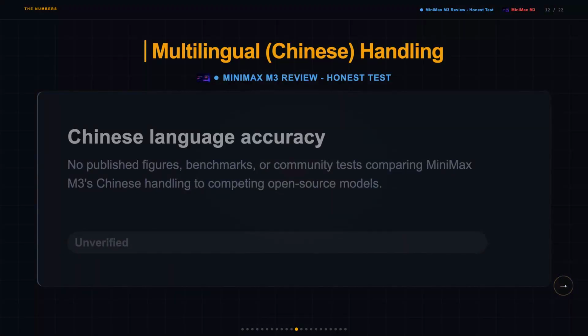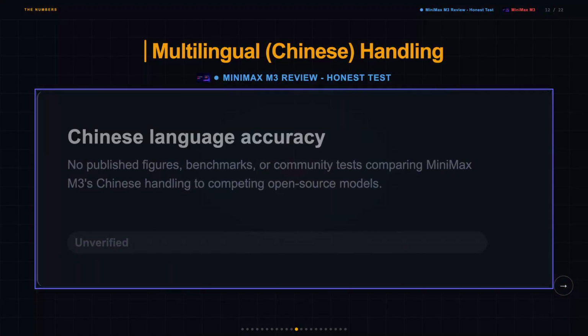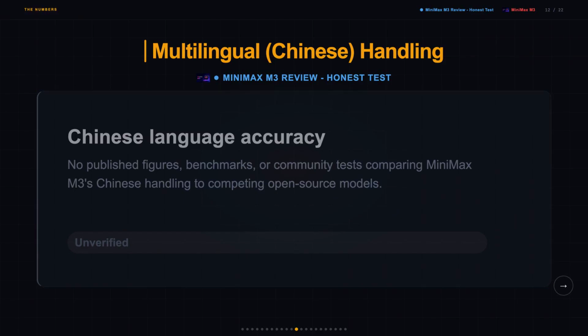I went looking for any published figure, any benchmark, any community test that would back this up, and basically nothing came back. On screen you'll see Chinese language accuracy, no sourced data available.